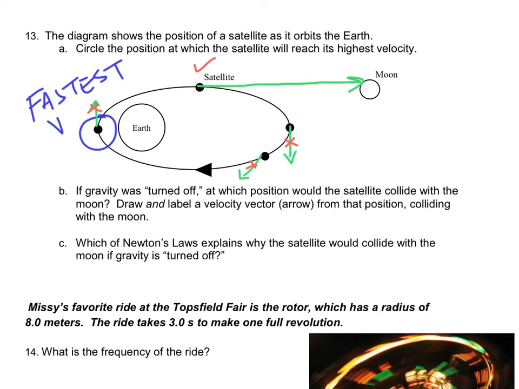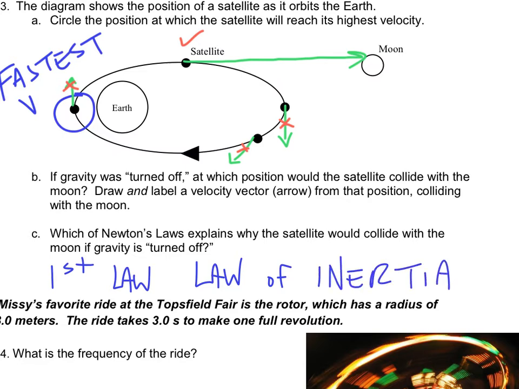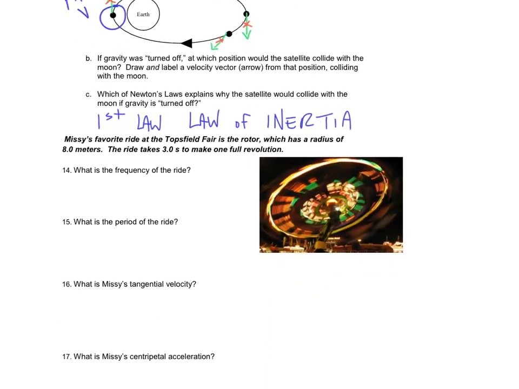Now, which law explains why the satellite would collide with the moon if gravity was turned off? Well, that is Newton's first law. It says that objects in motion will stay in motion, and that is the law of inertia. Okay, it's his first law. Law of inertia. So it's the object's inertia that keeps it moving after a gravity or a force is cut off or turned off.